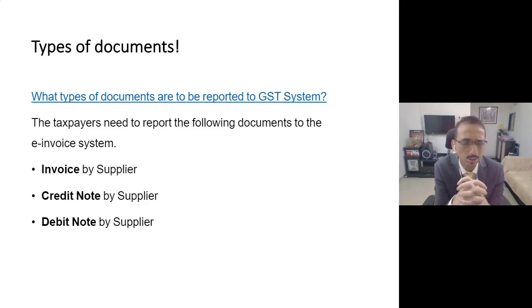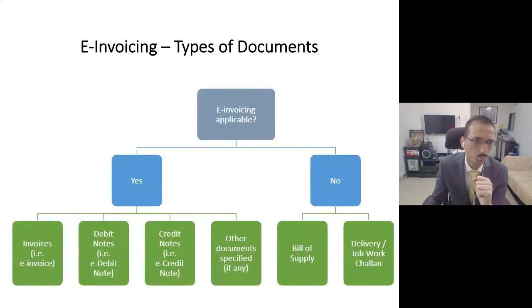Friends, additionally, please note that if the e-invoice system is applicable to you, for which documents are you expected to use this e-invoice system? So e-invoice doesn't mean only for invoices. It also is applicable for credit note and debit note. That means e-invoice, e-credit note, and e-debit note are the three documents which you are expected to issue.